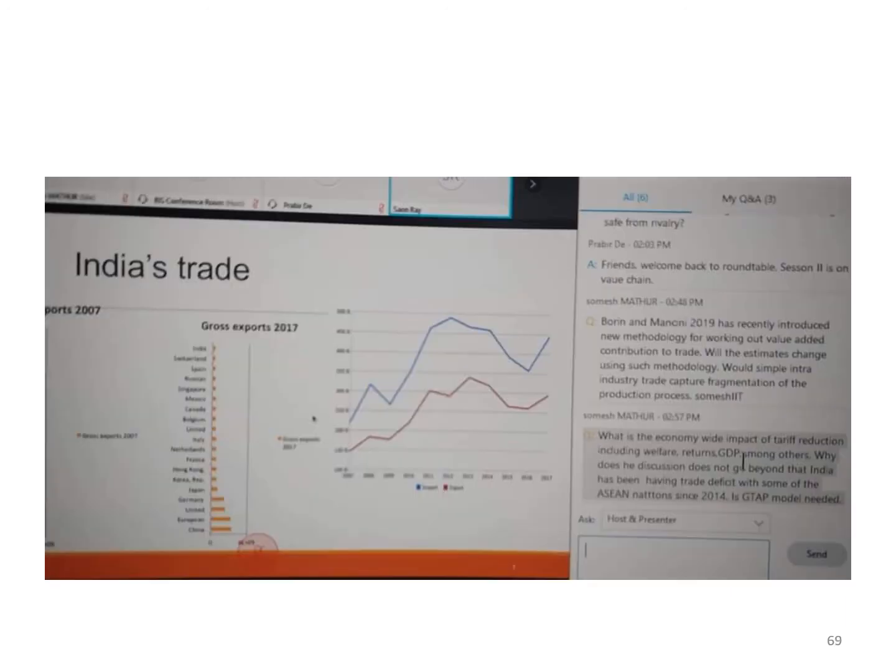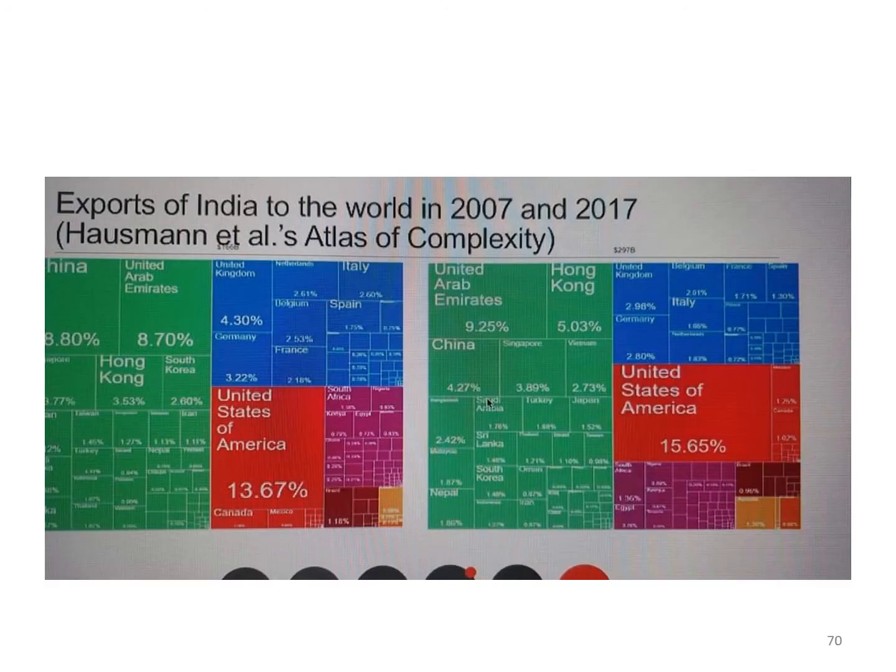This is again the graph of India's trade position. As I said, export share is only 1.66%. The trade share of India is not more than 2%, while if you see the China's share, it has gone up to 13%. This is exports of India to the world in 2007 and 2017. This is based on Hausmann's Atlas of Complexity.